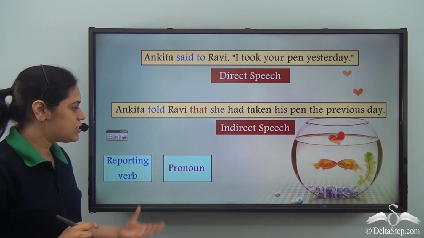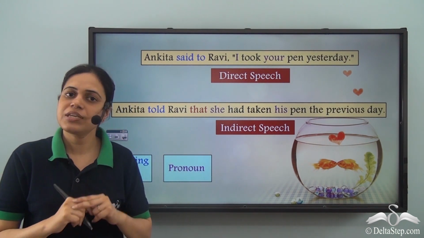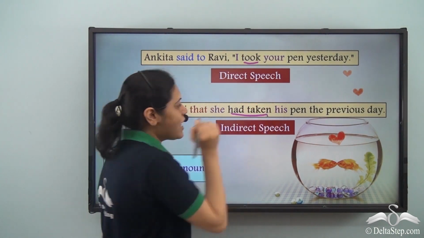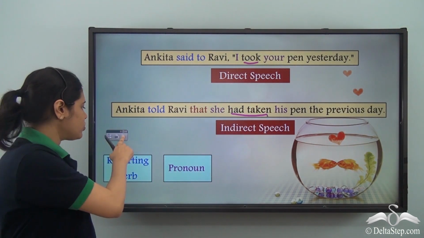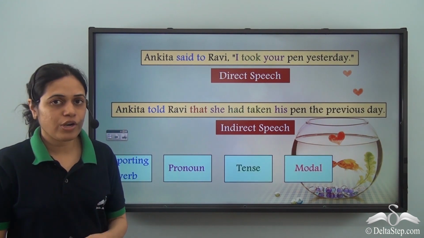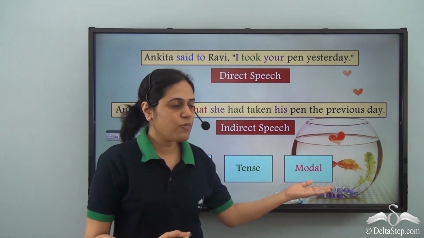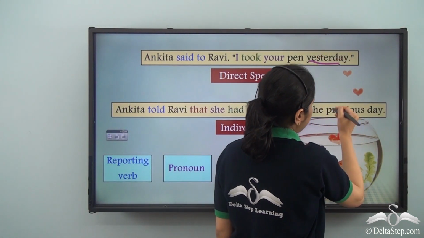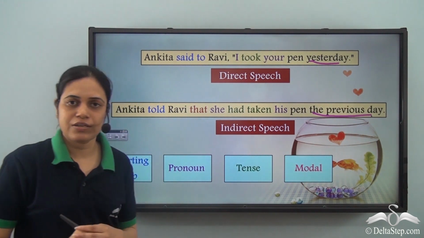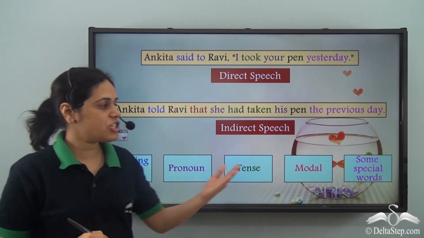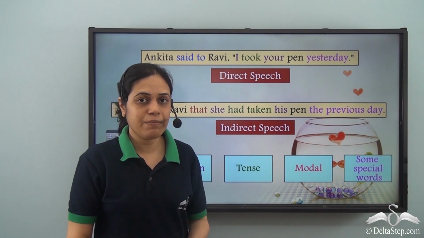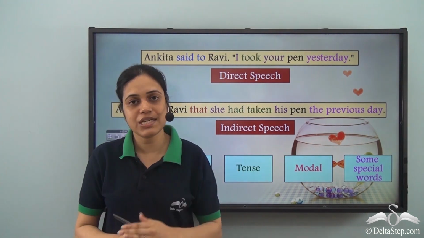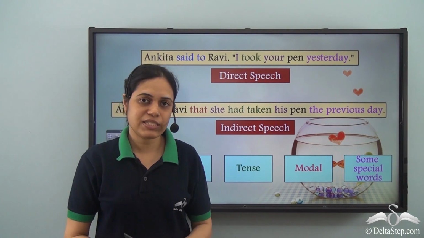So the pronouns inside the quotations change. Also, took becomes had taken. So the tense changes, or if it is future tense, the modal changes. Also, yesterday becomes the previous day. So there are certain special words which indicate time or place. So they also change when we convert from direct speech to indirect speech.